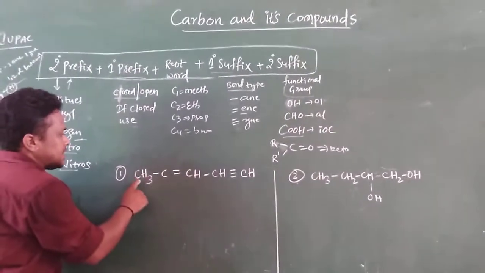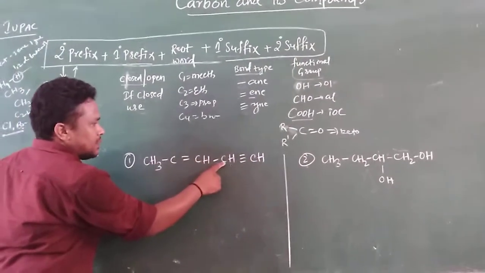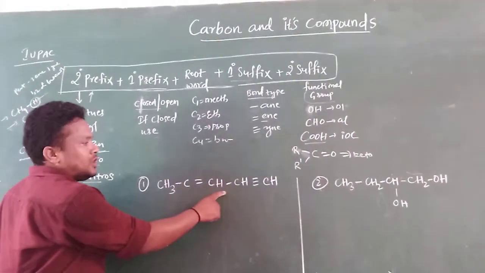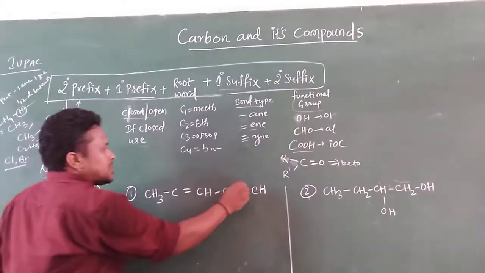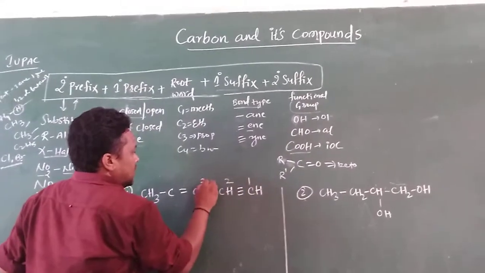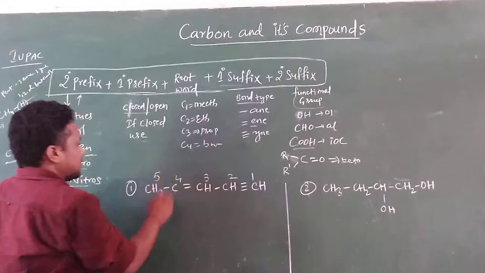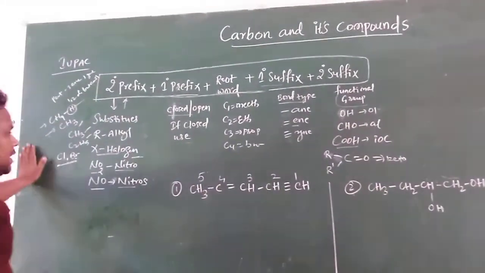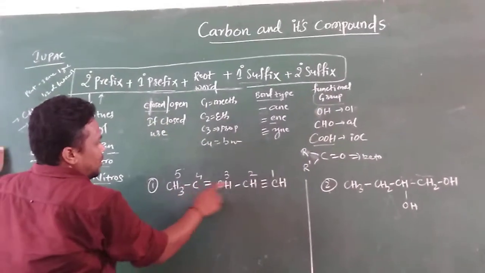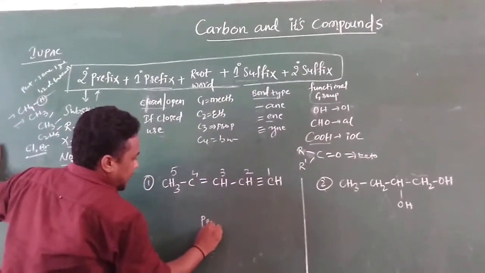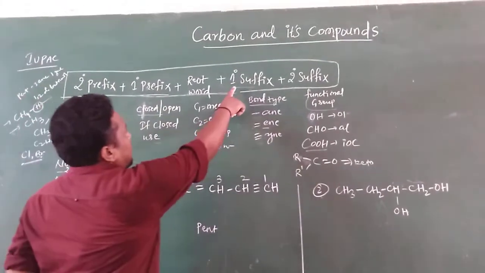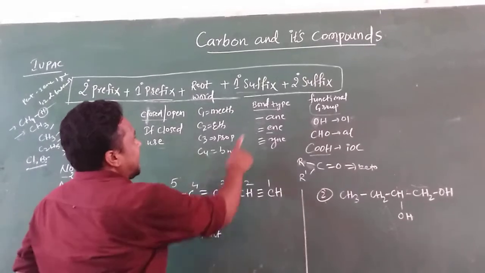Here suppose the main chain is CH3, C double bond CH, single bond CH triple bond, like this. We have already discussed: if the triple bond is there, you need to give it the lower number. So it gets first priority, numbering from this side: 1, 2, 3, 4, 5. How many carbons are there here? Five carbons, so you need to write pent. Root word completed. Next, come to this one: the primary suffix, bond type.